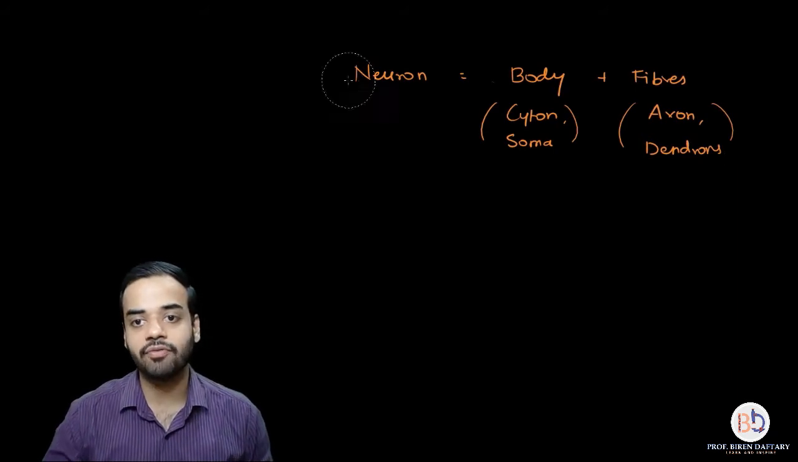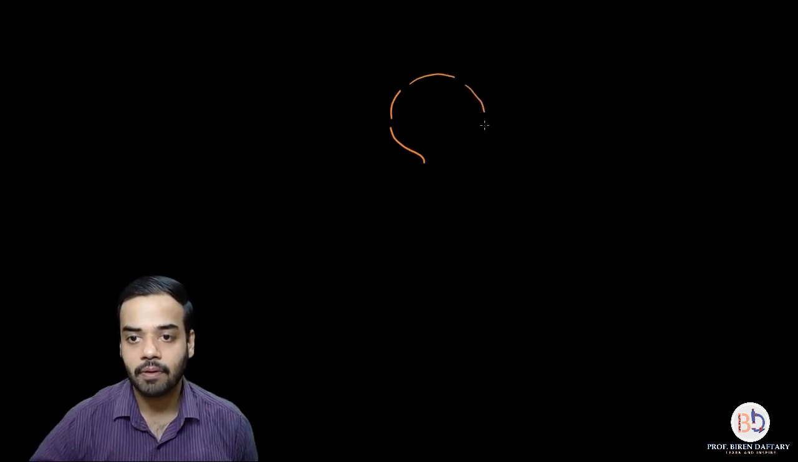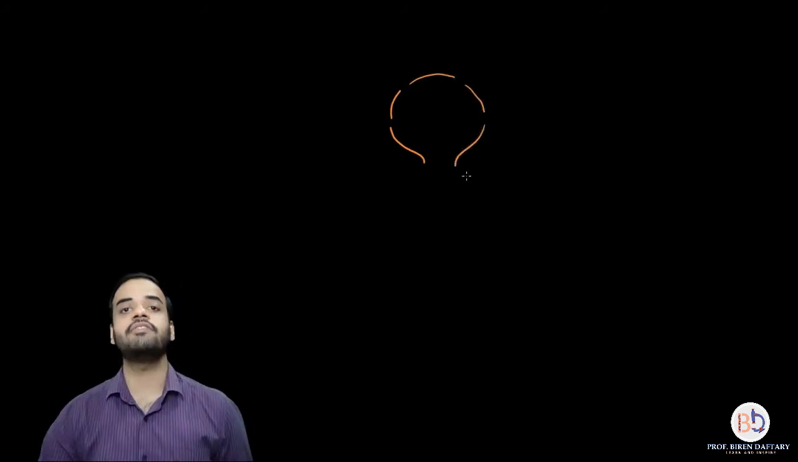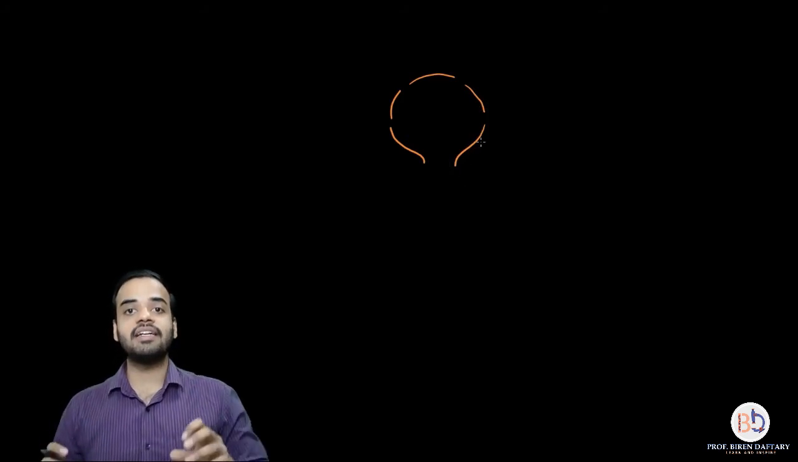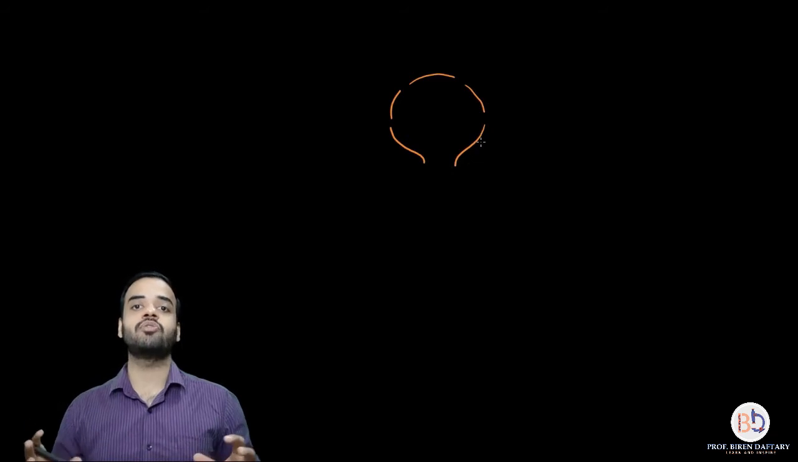Let me rub this off. First of all we are going to study how the cyton is present, what is the structure, and what are the different things present in the cyton. The cyton is normally a globular or spherical structure, and it is somewhat like this. The structure which you see, which is spherical or globular, is called the cyton. You can say that it resembles the main part of the neuron, right?